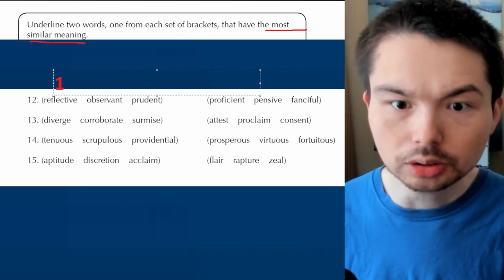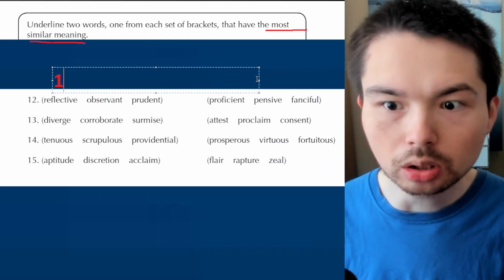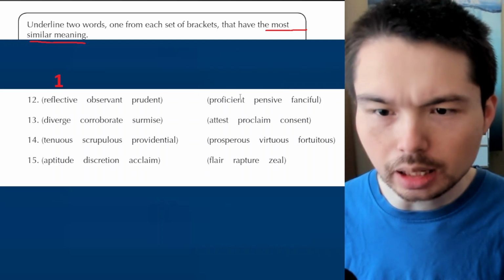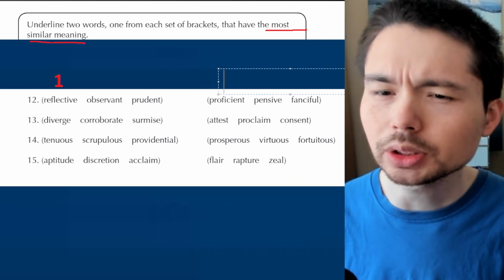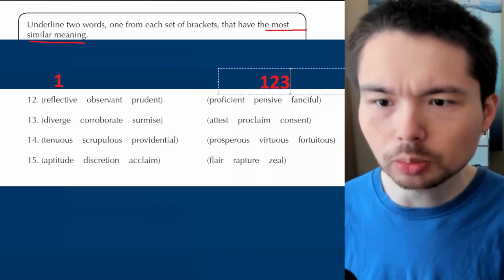Reflective means you're thinking a lot. You are thinking a lot about your life. Any word here also meaning you're thinking? Maybe pensive, you see. If I'm not sure, it's okay. Just put 1, 2, 3.